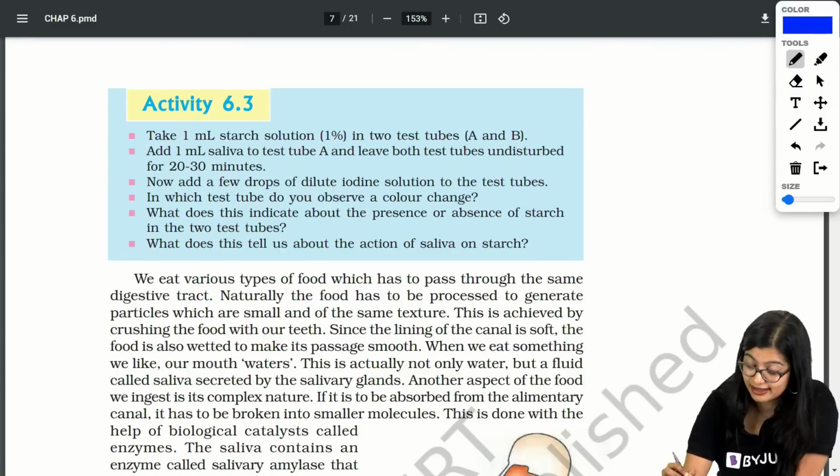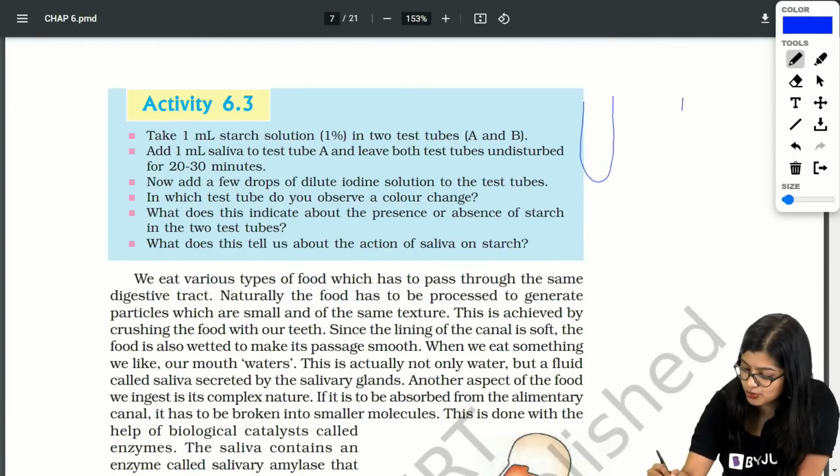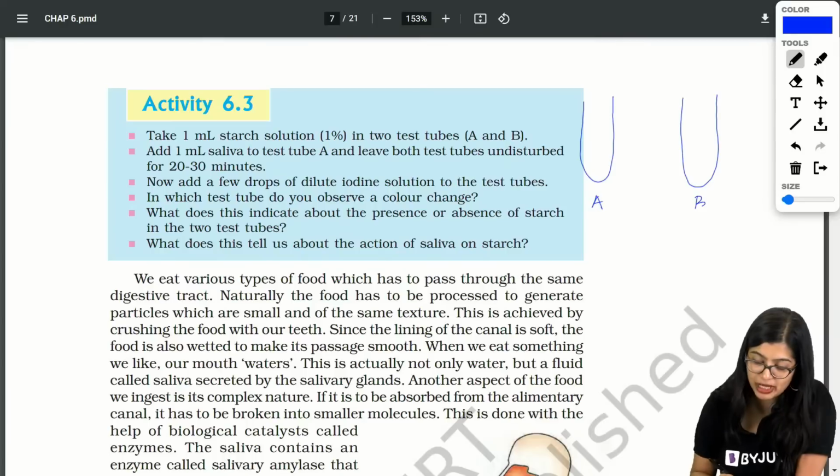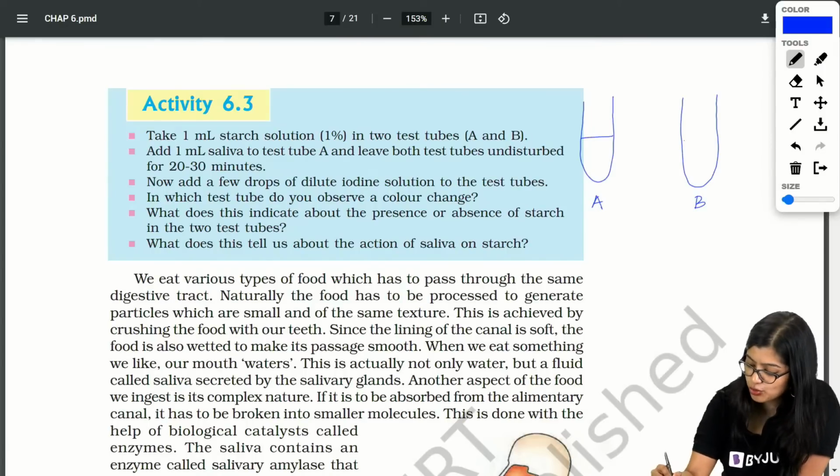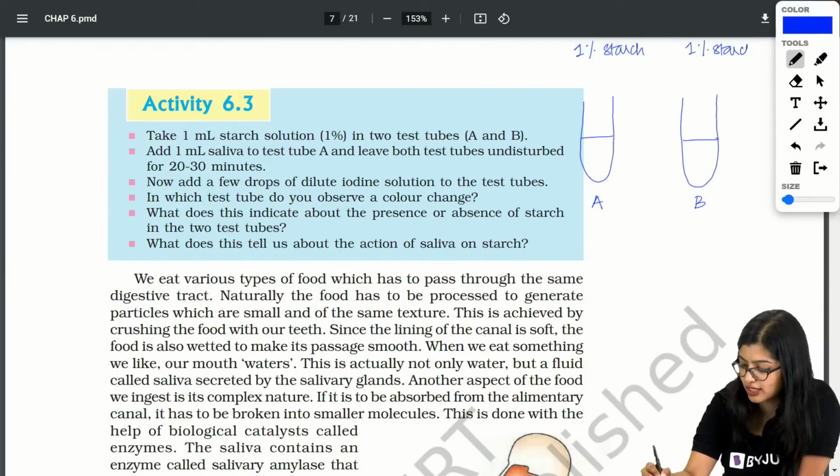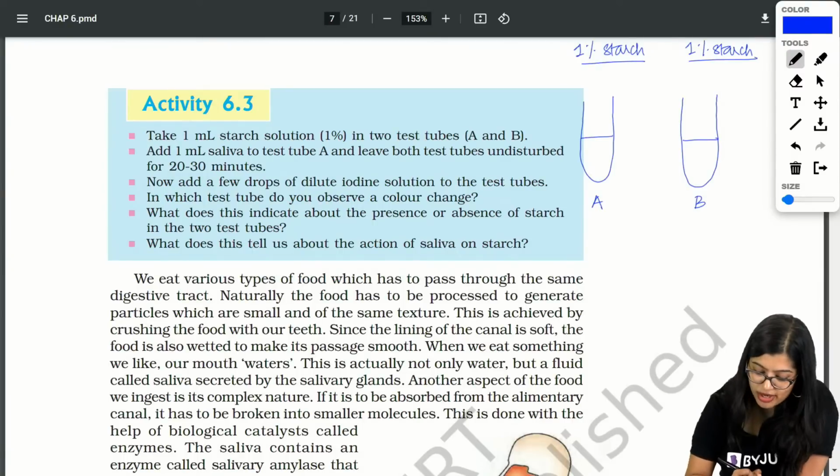This is a very interesting one. If you look at this particular one, we have two test tubes given to us, test tube A and test tube B. In both test tubes, what we have done is we have added 1% starch solution. Then what did we do?